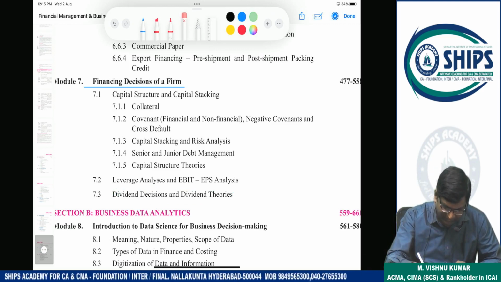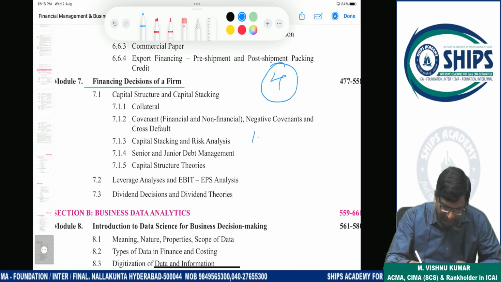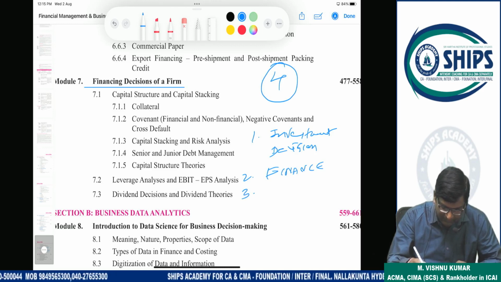There are 4 decisions in finance. How many decisions? 4. One is investment decision. Second is finance decision. Third is working capital decision.